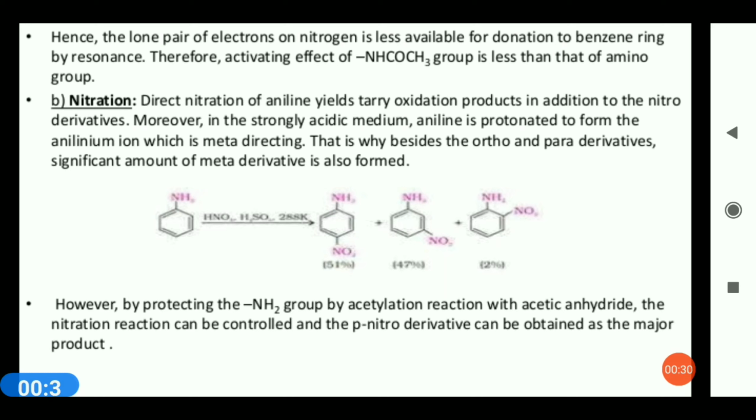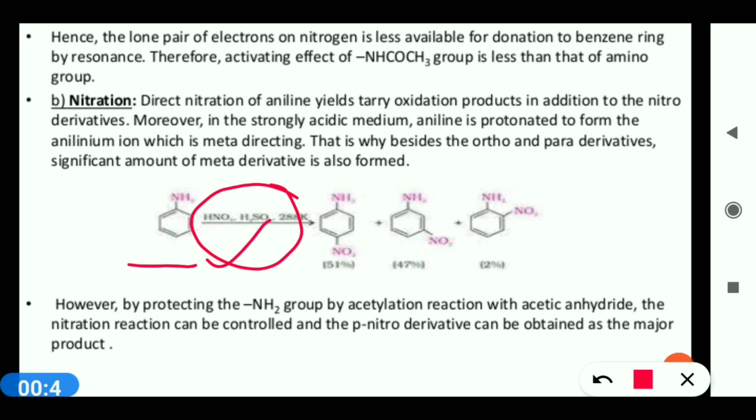So in this reaction you will see all the three products are possible. When aniline undergoes nitration with the nitrating mixture HNO3 and H2SO4, you will get ortho and para product along with a good yield of meta, nearly 47% meta. The formation of meta only takes place because of the anilinium ion, which is stable and meta directing.